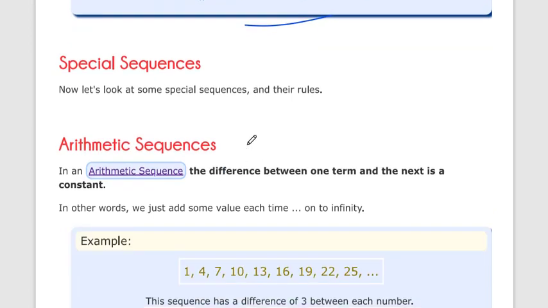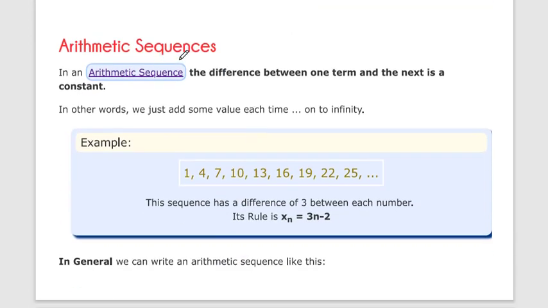Some different types of sequence, like the arithmetic sequence. In an arithmetic sequence, the difference between one term and the next one is always constant. Arithmetic means the difference or addition between two terms is always constant.